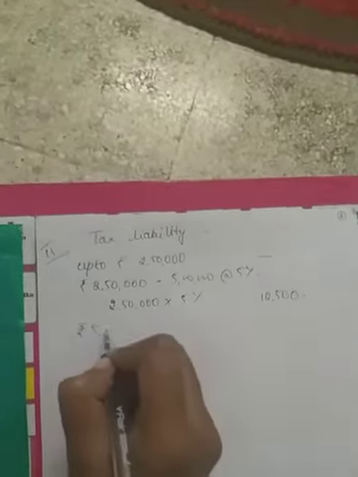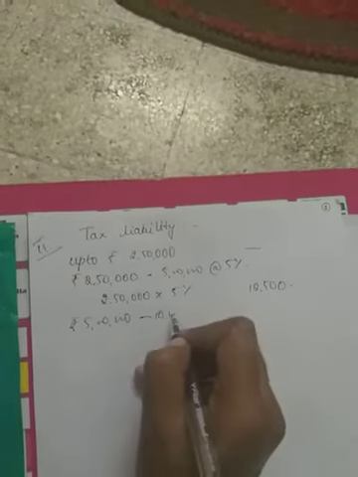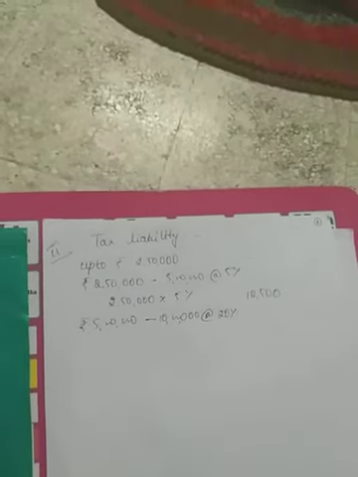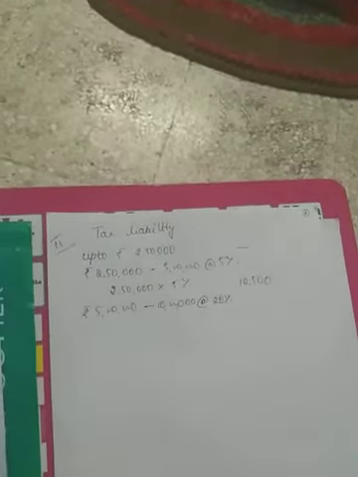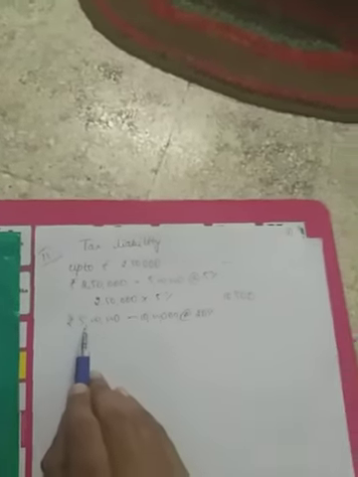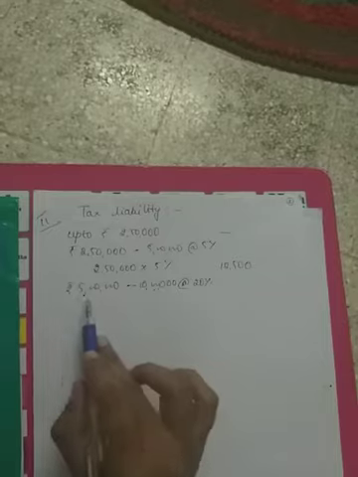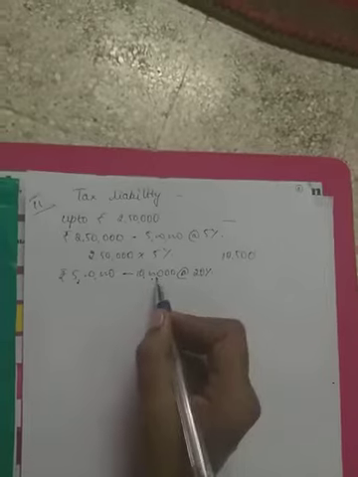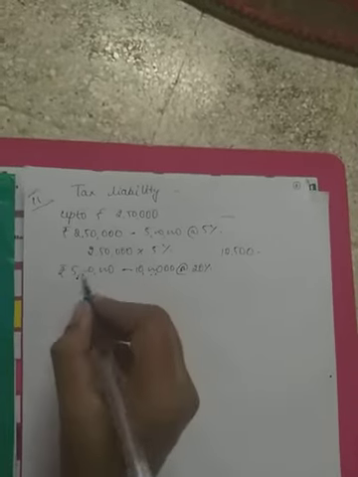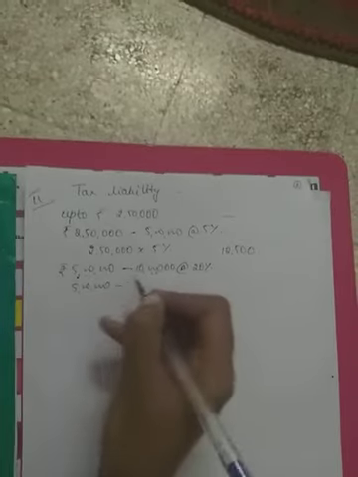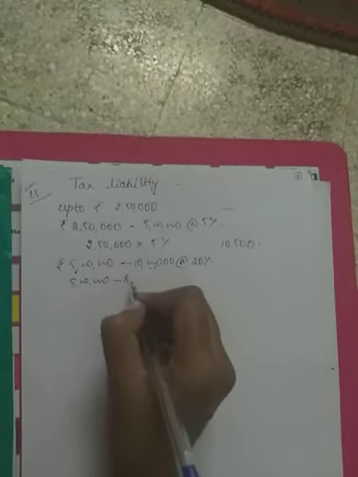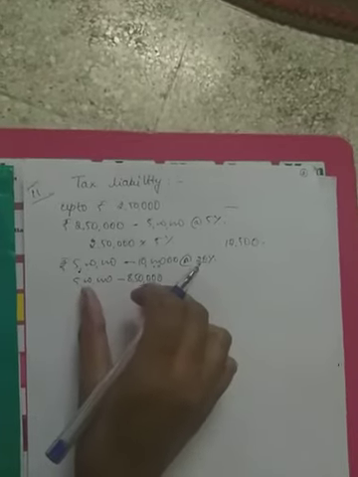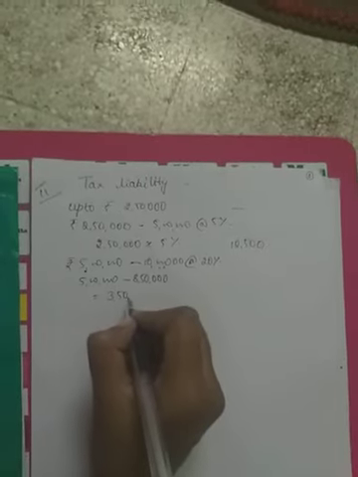Next, rupees 5 lakh to 10 lakh, calculated at the rate of 20%. Yes, our total income is 8,50,000. Yes, it has crossed 5 lakh and it is within 10 lakhs. So this slab rate will end here. So okay, more than 5 lakh how much is there, within 10 lakhs how much is there, we have to take the difference. So we have 5 lakh, but instead of 10 lakh, we have only 8,50,000. So this is the difference, we'll take the difference here. So remaining 3,50,000 will be the difference.